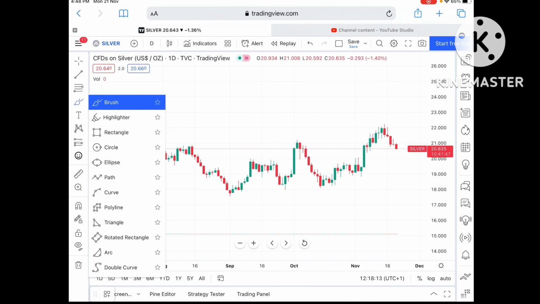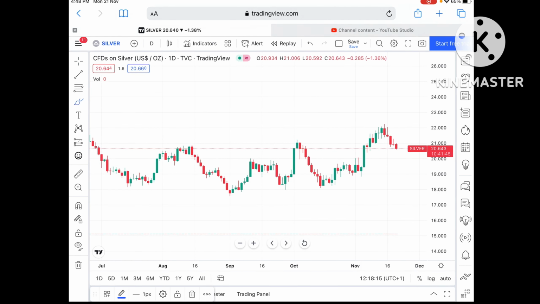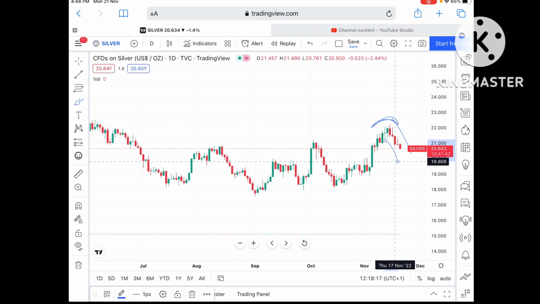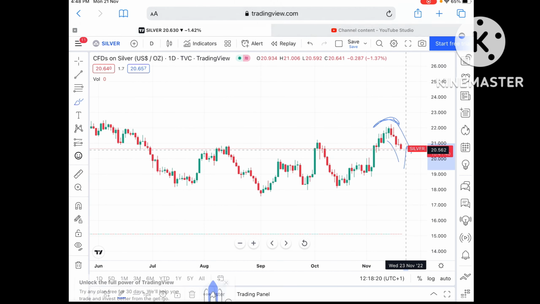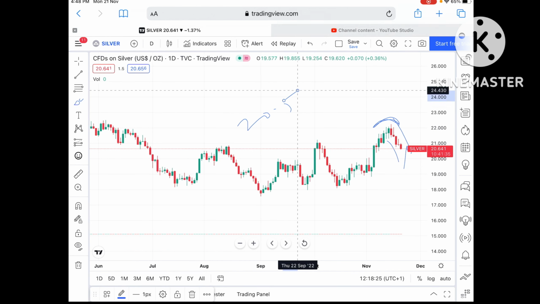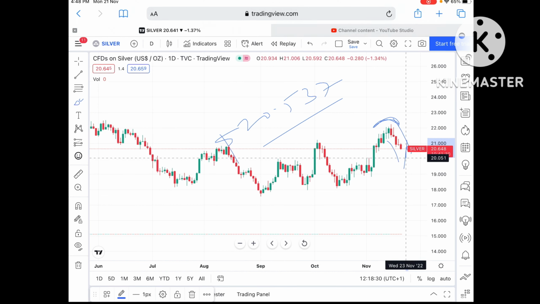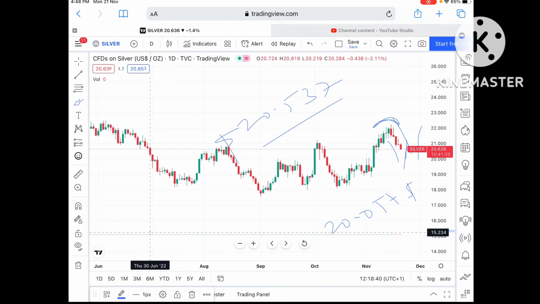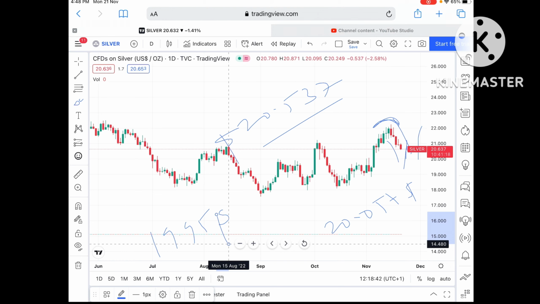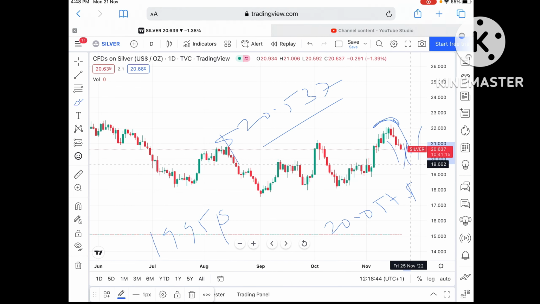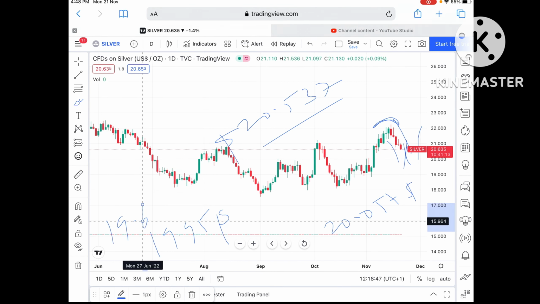Looking at this particular chart, a swing has formed at this particular level. It is continuously on the downside. Suppose if this level doesn't sustain, which is on a higher side, it can touch a level of $20.537. And if the price moves below that level, then chances are very high that it can move towards a level of $20.057. If the price moves below that, it can go further down towards a level of $19.95, and if it moves below that, it can touch a level of around $19.965.